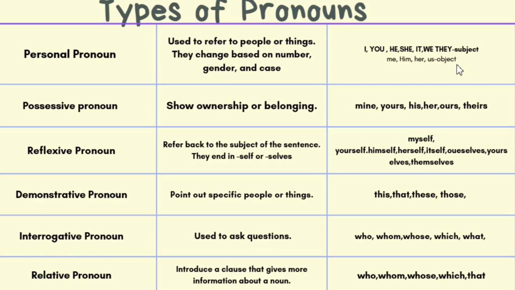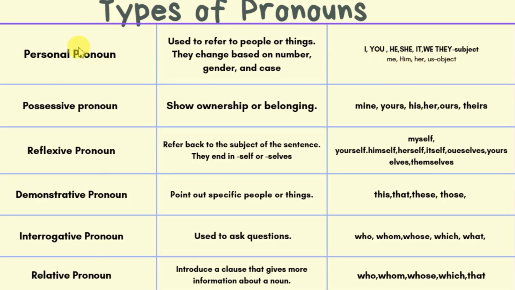Let's see some examples of it. Like, I'm going to school. She is my sister. We are working on our project. Okay, so remember this: I, he, she, we, they are subjects of a sentence. Me, him, her are objects.